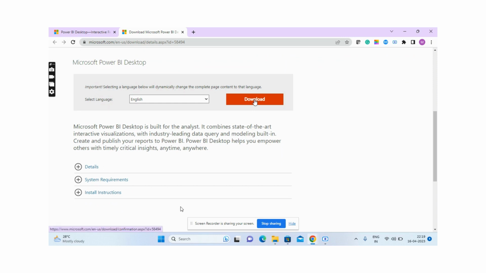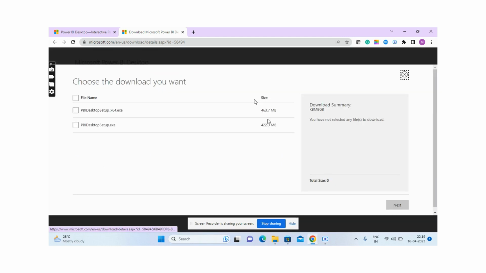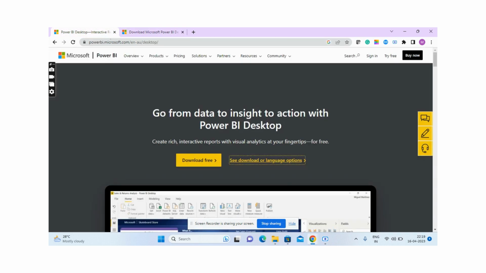Once you click download, it will show you two options. You can select any one based on your system requirements. Once you download this executable file, you can install Power BI, and it is a very easy process. You just have to select next and next and it will be installed. So let me check the first method, whether it is downloaded.